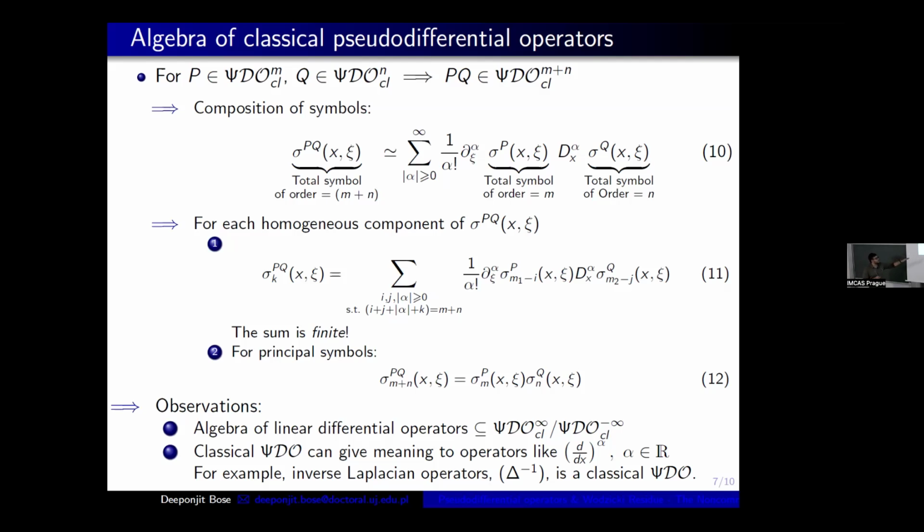So the algebra of linear differential operators forms a subalgebra of this algebra. And I've told you from the beginning that this classical CDO can give meaning to operators like d/dx to the power alpha, where alpha can be any real number. And for example, the most important thing, the inverse Laplacian operator is also a classical CDO.